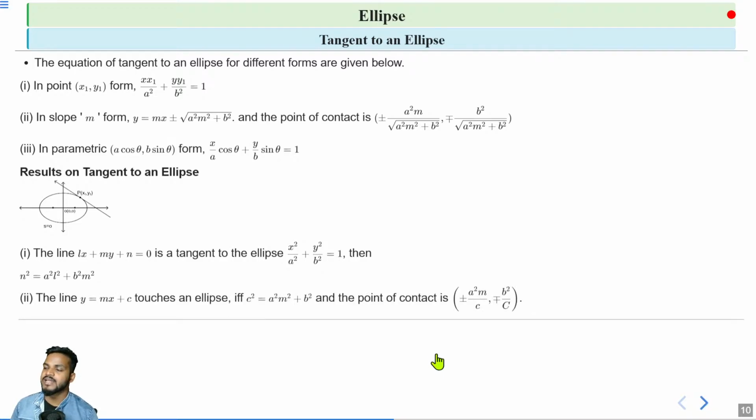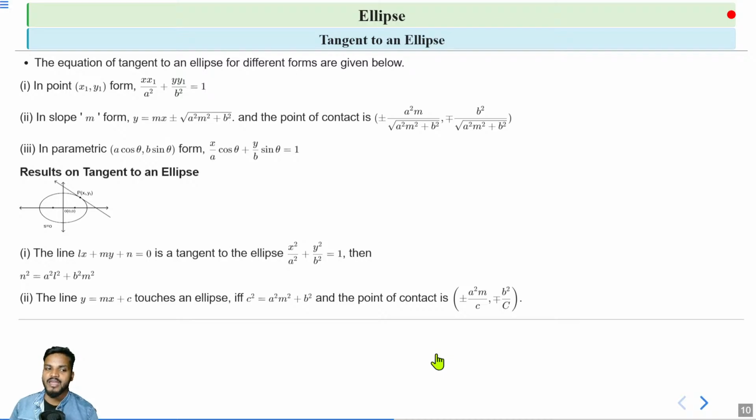Second, if the line is in slope-intercept form, that is y = mx + c, and it is tangent to the ellipse, that is, it touches the ellipse at a single point, if and only if c² = a²m² + b².